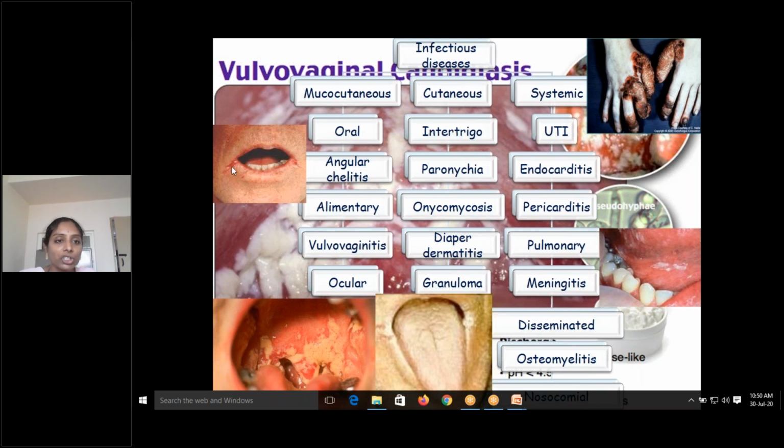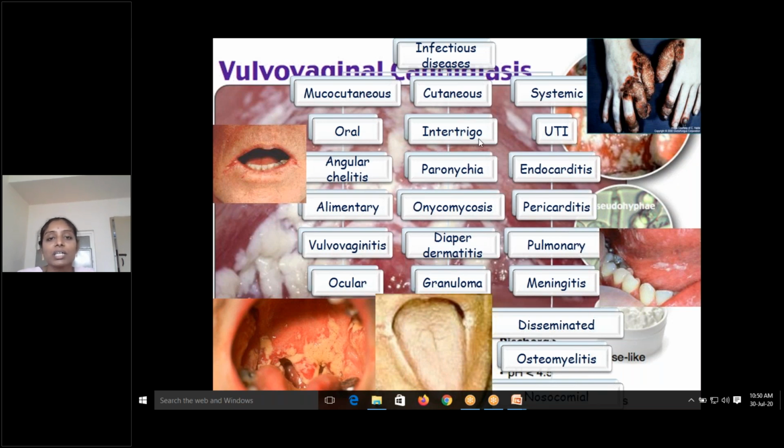You can see this picture. These are angular cheilitis. I am just moving the cursor. I hope you can see this picture. These are angular cheilitis. Or you can see the oral cavity, near the pharynx. You can see all the white patches. These white patches are all due to the Candida infection. Or you can see the tongue, pale tongue with white patches. That also can cause the infections.